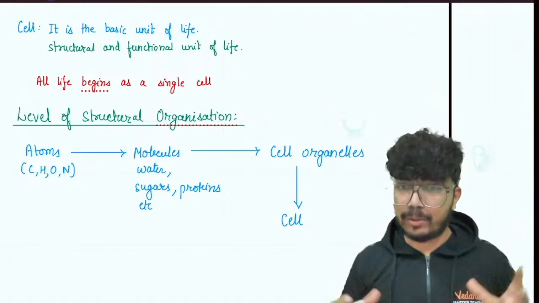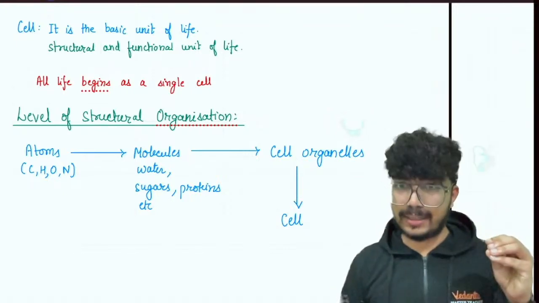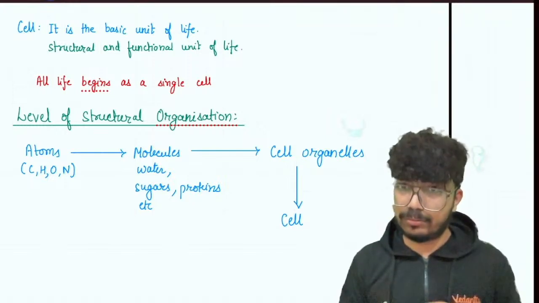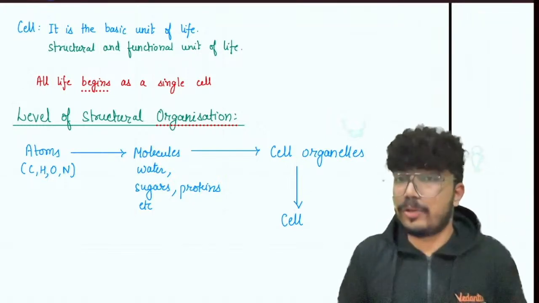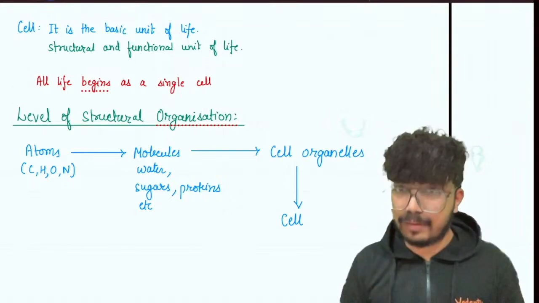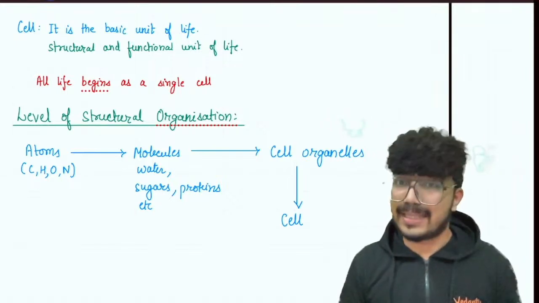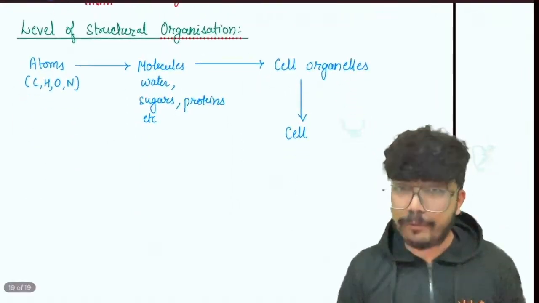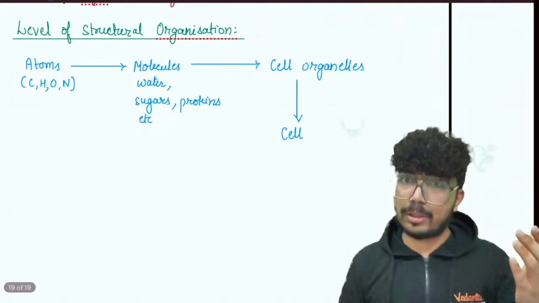So if you look around yourself, the very basic living organisms that we have are the microbes, right? They are made up of a single cell only, so they are unicellular entities. So anything less than a cell is not going to have an independent existence, nor will it be able to perform all the essential life processes, right? So now from this cell, we'll talk about the multicellular organisms.